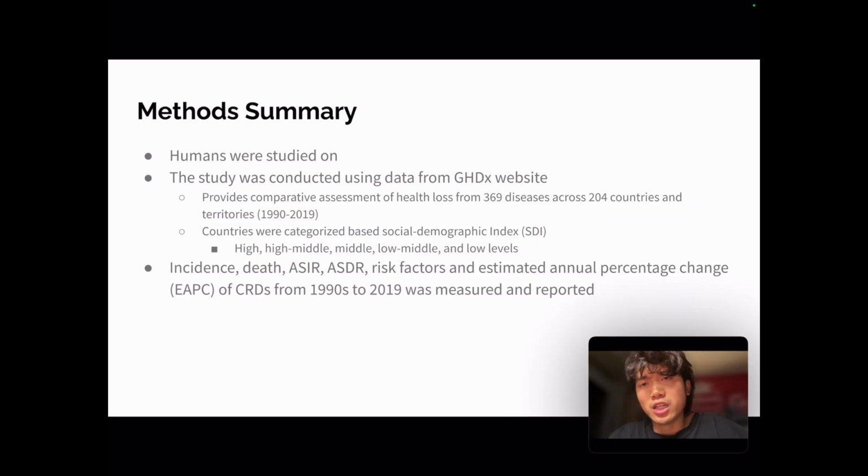And so the countries were categorized based on the socio-demographic index, or SDI for short, and these SDI values consist of national level income per capita, average years of education among people over the age of 15, and total fertility rate. And so the levels of SDI that were studied were high, high-middle, middle, low-middle, and low levels. Also, incidence, death, ASIR, ASDR, risk factors, and estimated annual percentage change, or EAPC for short, of CRDs from 1990 to 2019 were measured and recorded.